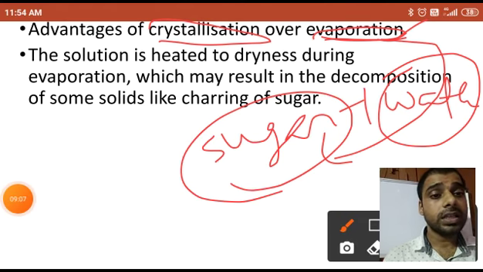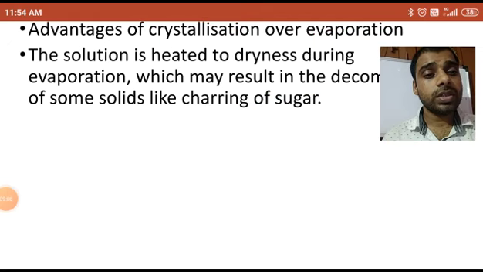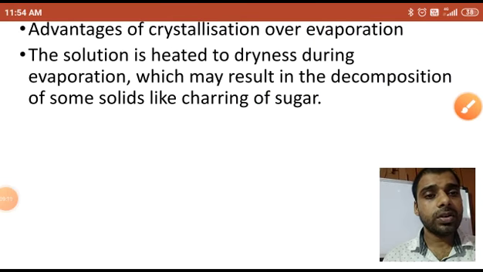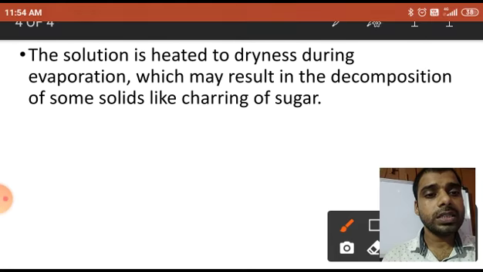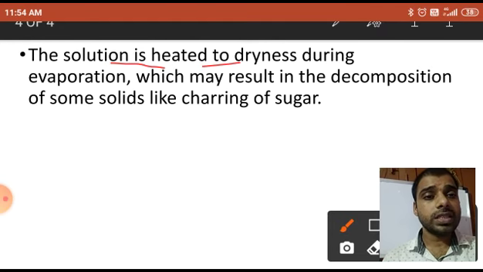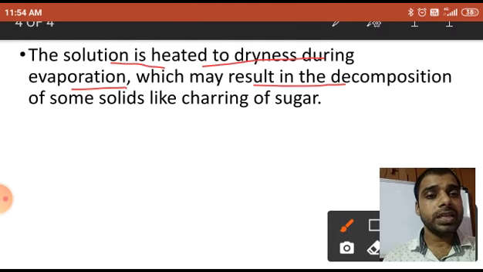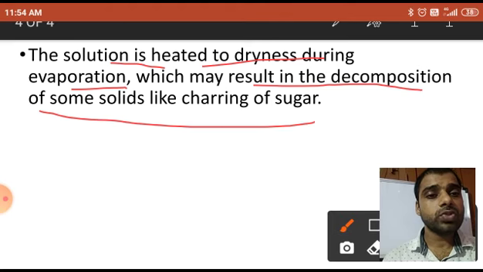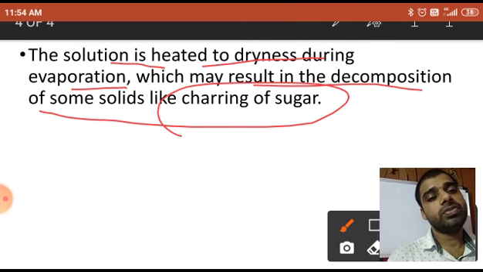This is the thing I have written here also. In evaporation, the solution is heated to dryness, which is one of the disadvantages. It may result in the decomposition of some solids, like charring of sugar.